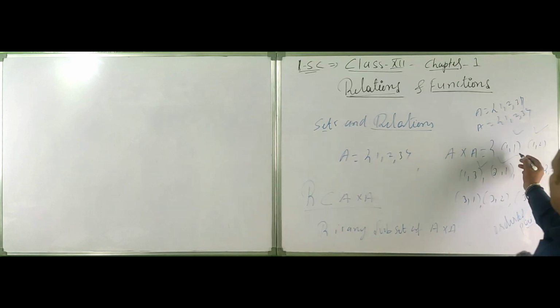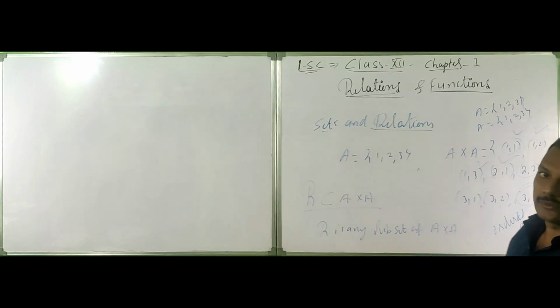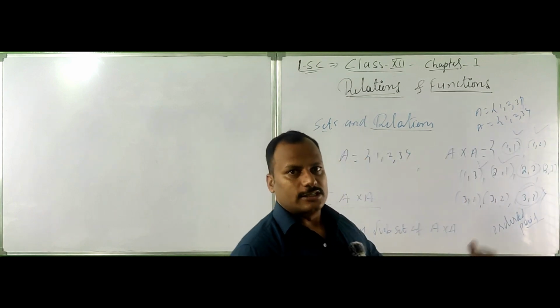You can take (2, 3) also. These pairs, (1, 2), (2, 3), are also collectively a relation set.